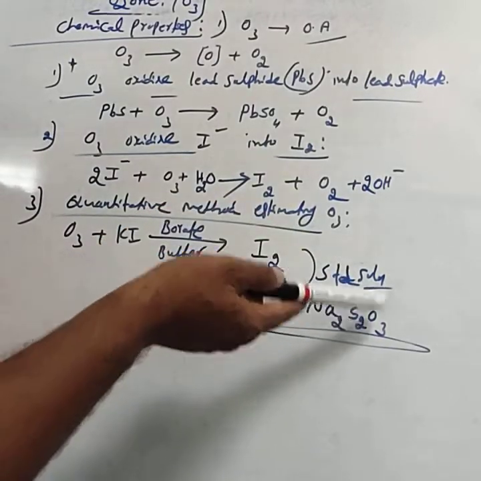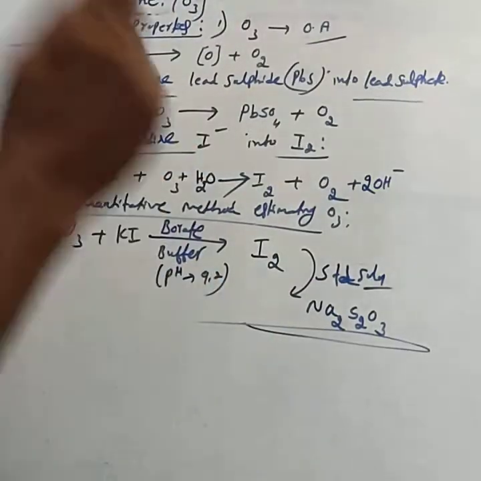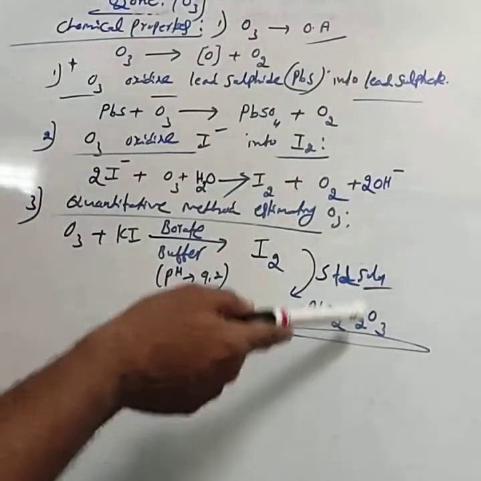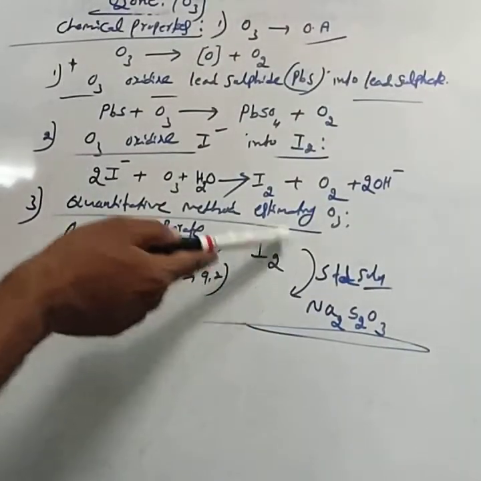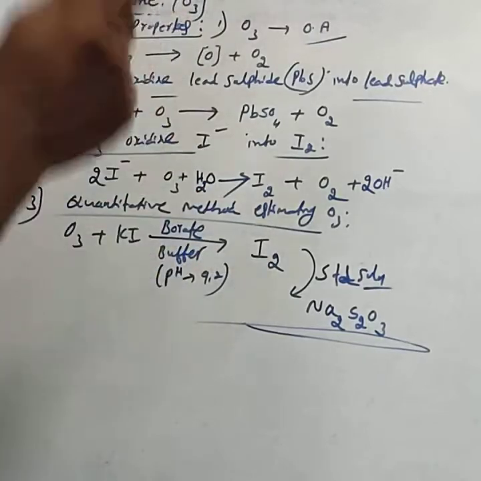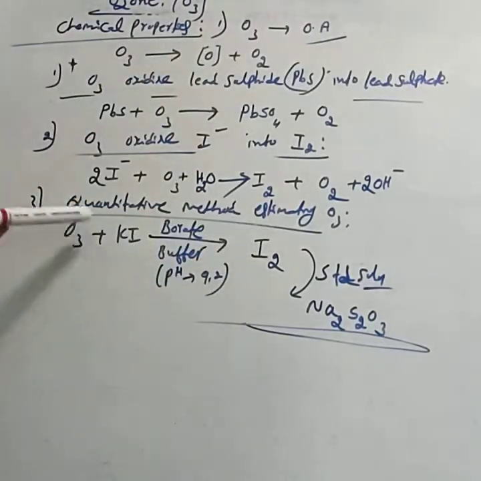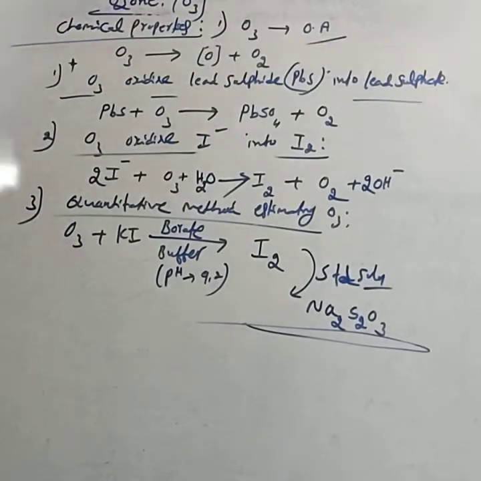The volume consumed can be found by conducting the titration. Then we know the molarity and volume of the thiosulfate and the volume of the iodine liberated. Thereby you can calculate the strength of the iodine. By knowing the strength of the iodine, you can calculate what amount of ozone is consumed. This is the quantitative estimation.